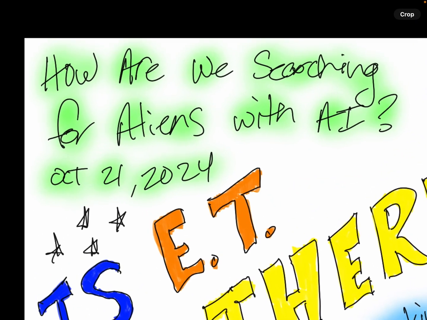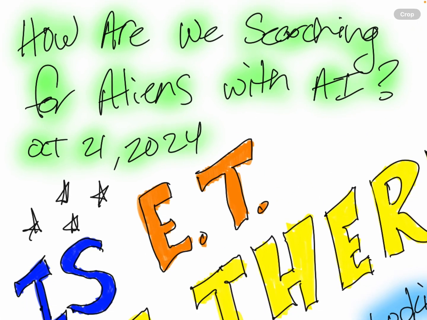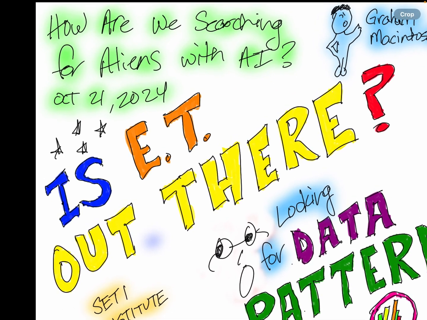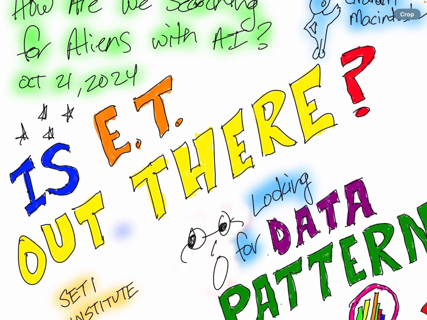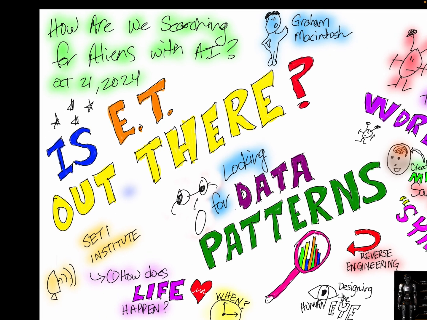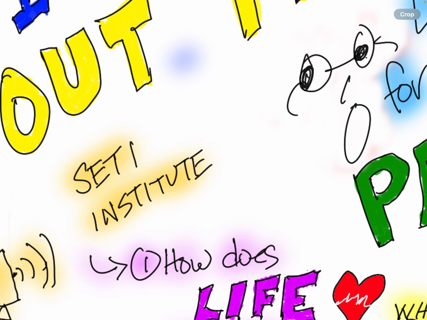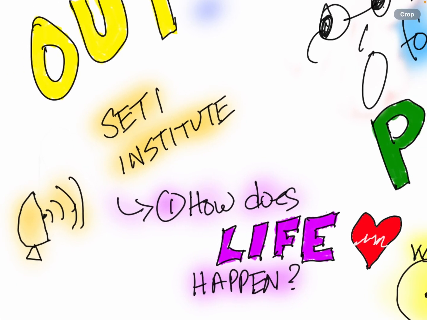So here we go. Hi, this is Dr. Fryer, and today I'm talking about my sketchnote, How Are We Searching for Aliens with AI? This is a video that's part of a series that is called Age of AI, and the big question they were asking is: is ET out there, an extraterrestrial that is intelligent? They talked about the SETI Institute, which is the search for extraterrestrial intelligence, and how they use radio telescopes.